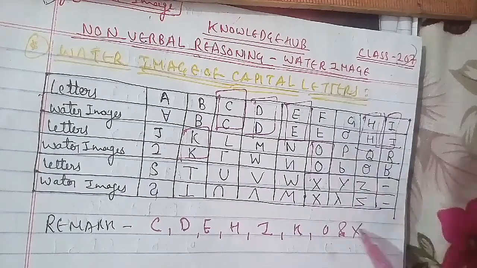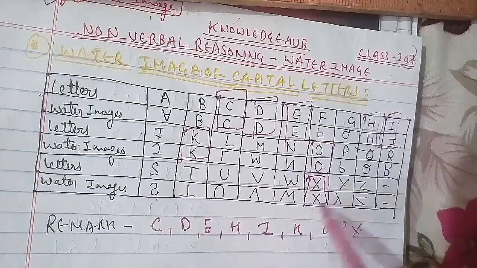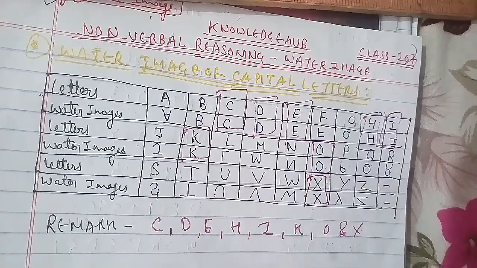So these are the letters in the English alphabet whose mirror image is the same. This has been the first remark.